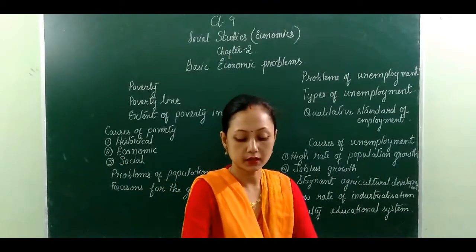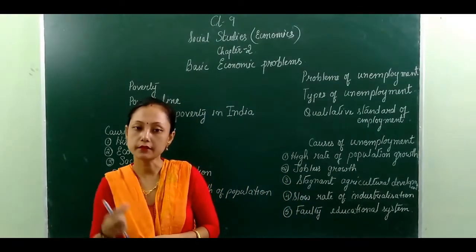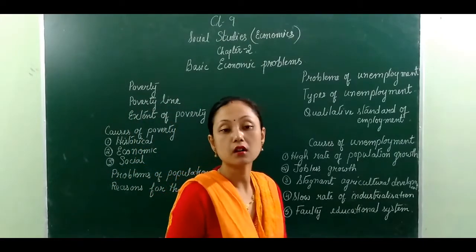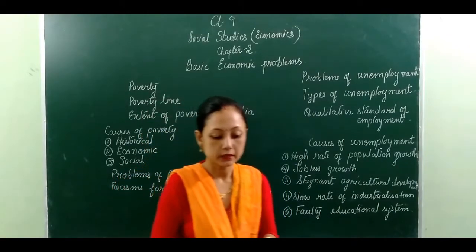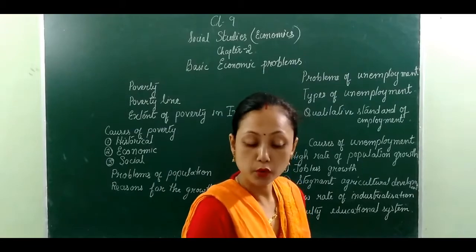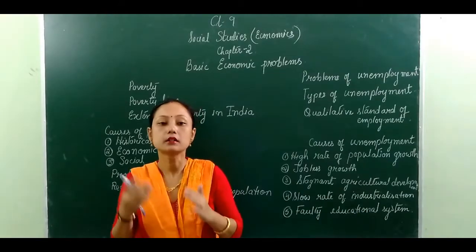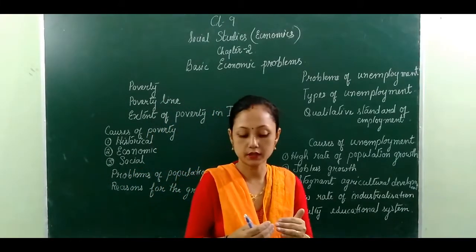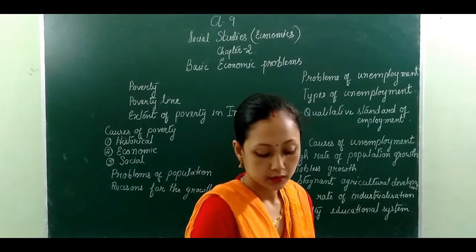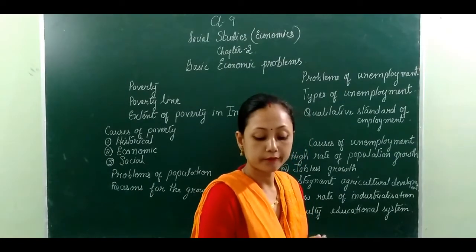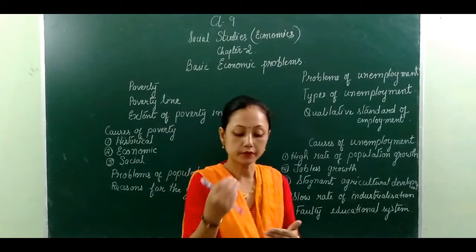Another one is the Rangarajan committee, that has given us a record of the year from 2011 to 2012. According to this committee, 30.9% of the total population of rural areas, rural means the village people, are under the poverty line, and 26.4% of the total population of the urban areas are under the poverty line.